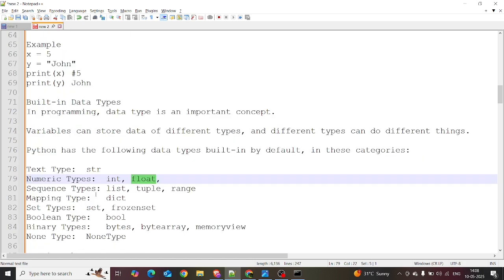For the sequence types, there are list, tuple, and range. Later we will discuss list, tuple, and range. Then there are mapping types, the dictionary. A dictionary is key-value pairs. Later we will discuss it in more videos.